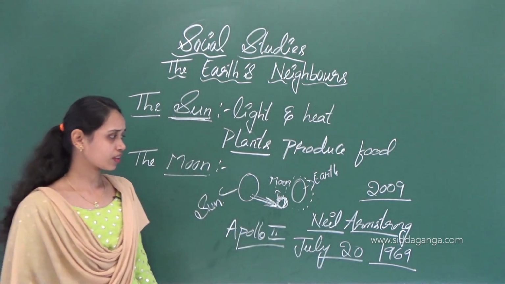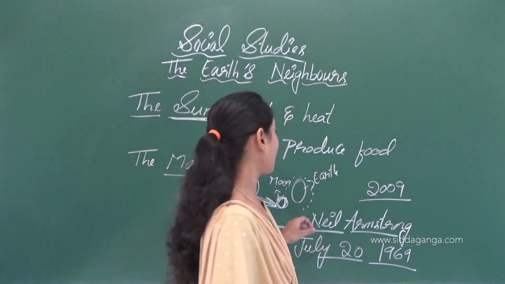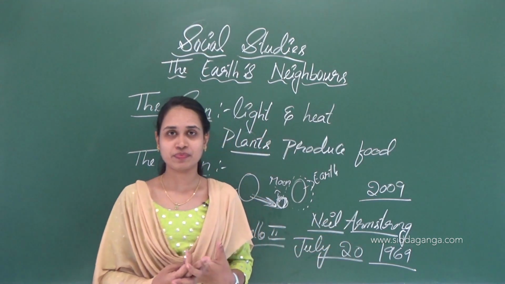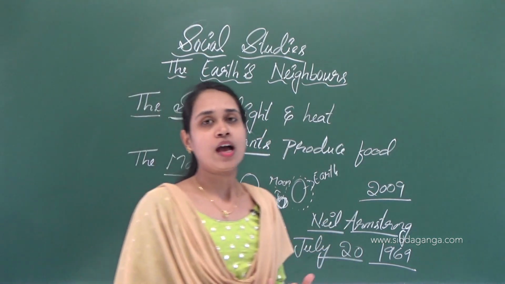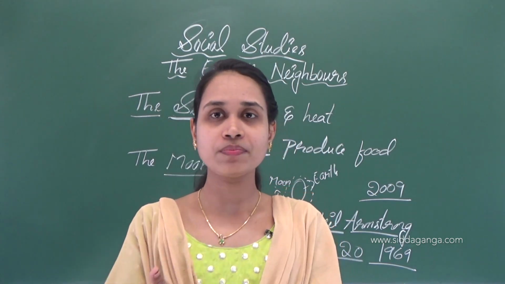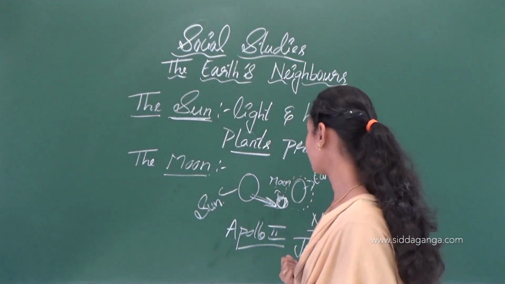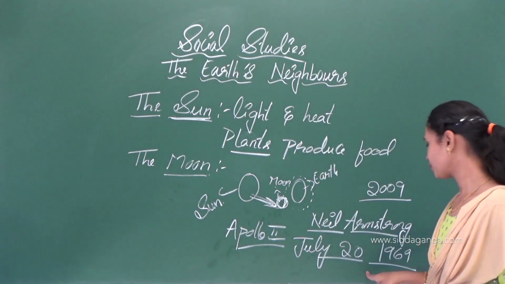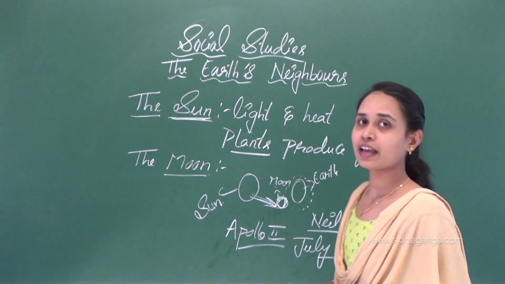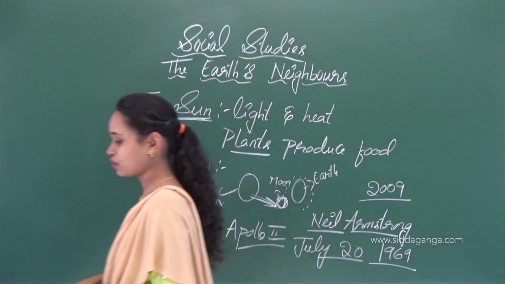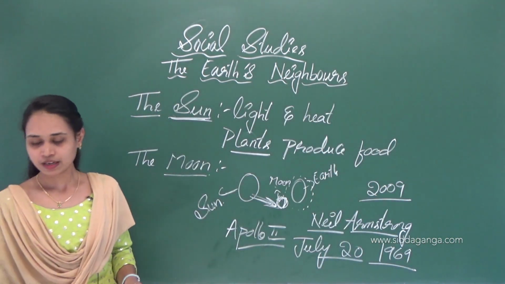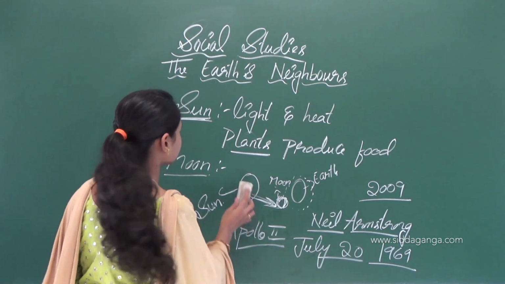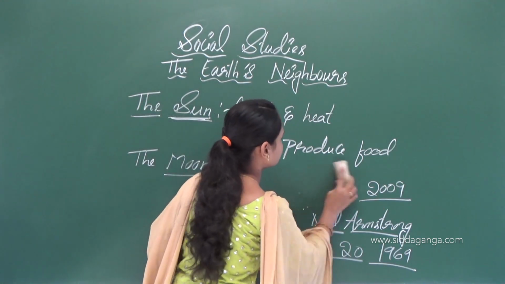Okay. So I have a good trick to remember his name. Neil Armstrong was the first man to land on the moon. When? July 20, 1969. Okay. So this is about the moon.